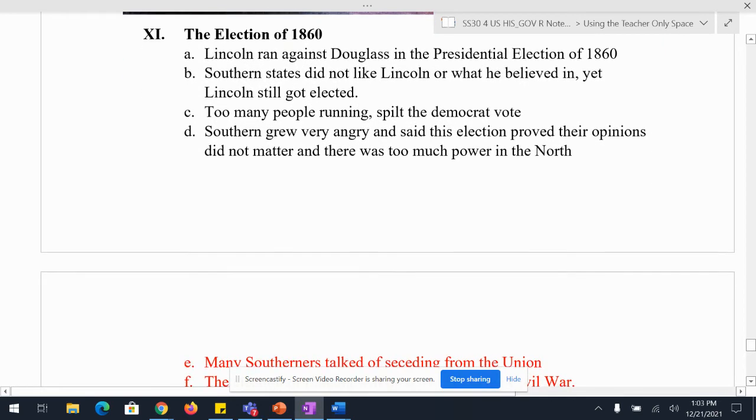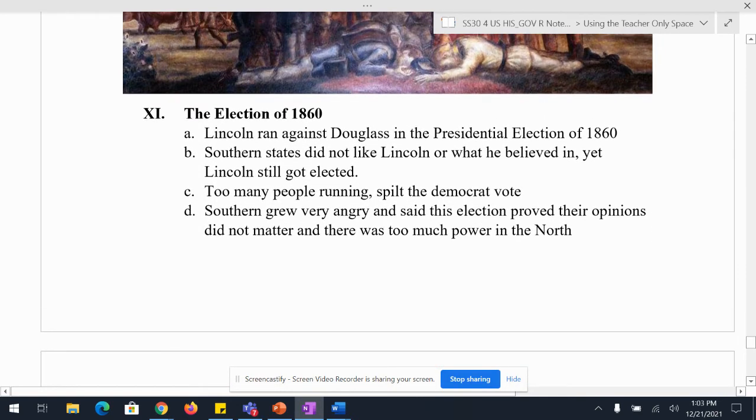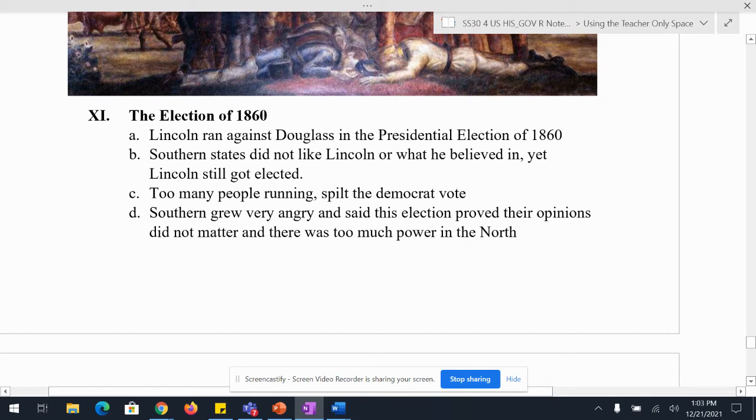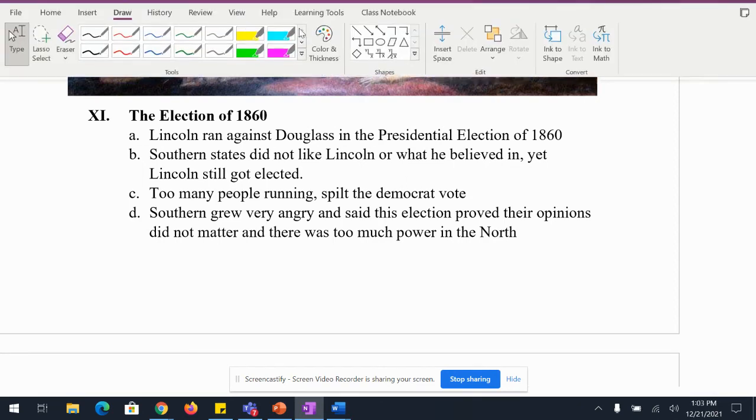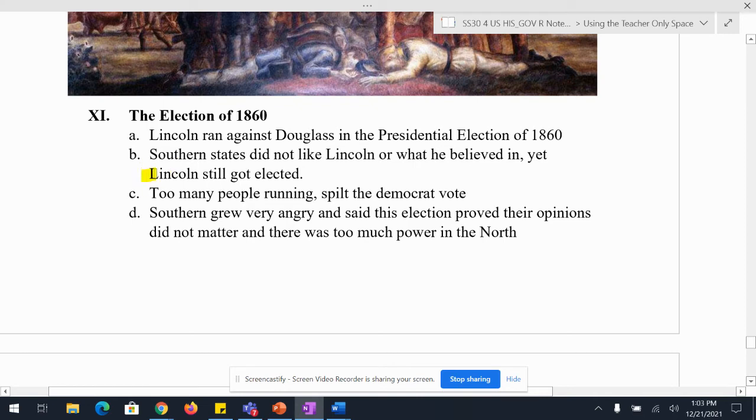All right. And then the last thing we have to talk about is the election of 1860. So Lincoln lost against Douglas in the Senate race for Illinois. However, he's going to run against him again because they're both going to be popular, depending on what part of the country you're in, for the presidency in the election of 1860, one of the most important elections in American history. Southern states did not like Lincoln or what he believed in, yet Lincoln is still going to get elected. We're going to look at a map in a moment and why he's going to get elected. And the big thing is going to be too many people are running, and it's going to split the Democrat vote.